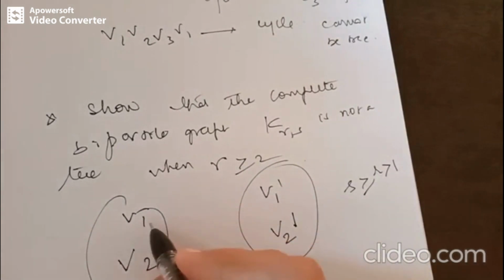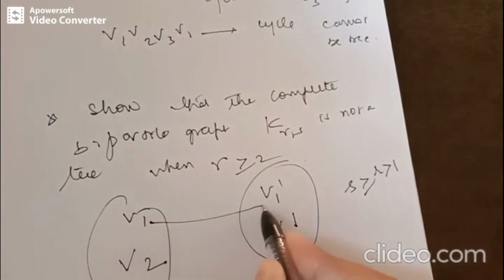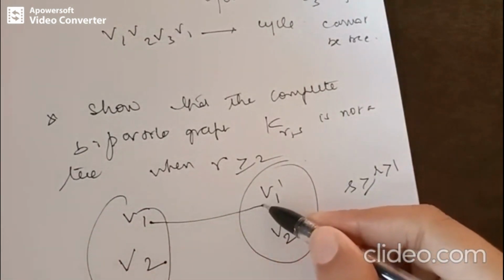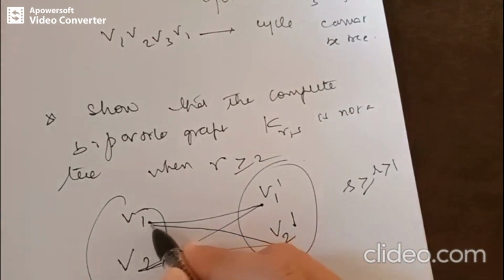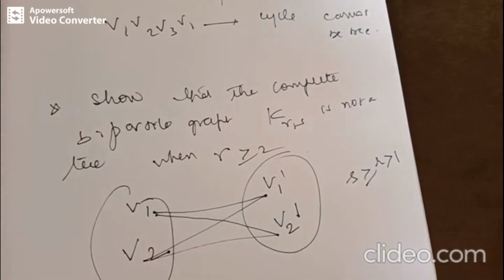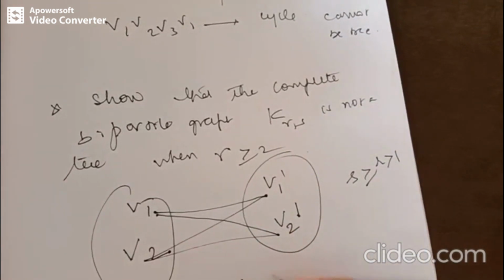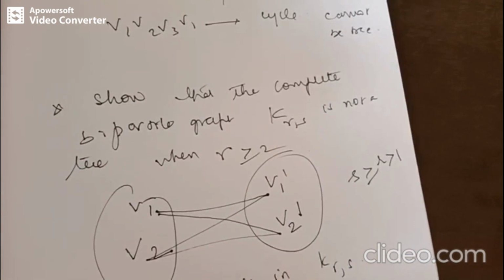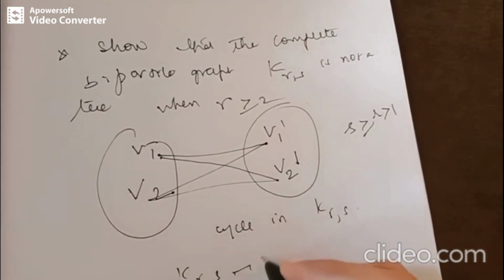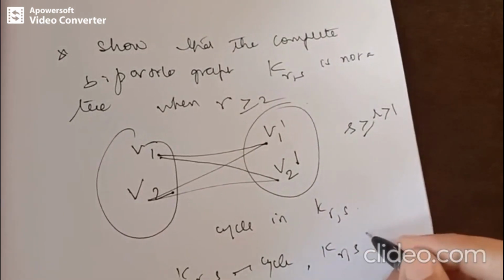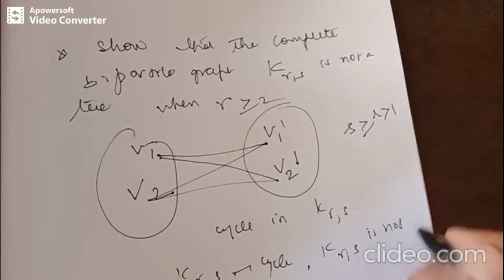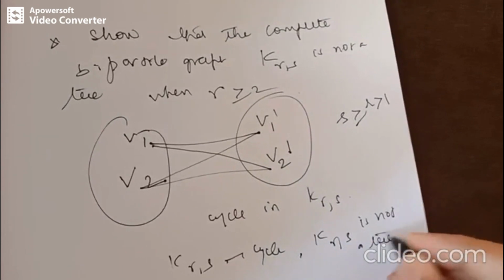So the closed walk V1, V1 dash, V2, V2 dash and once again back to V1 is a cycle, right, in K(R,S). So since K(R,S) has got a cycle, obviously K(R,S) is not a tree. It cannot be a tree.